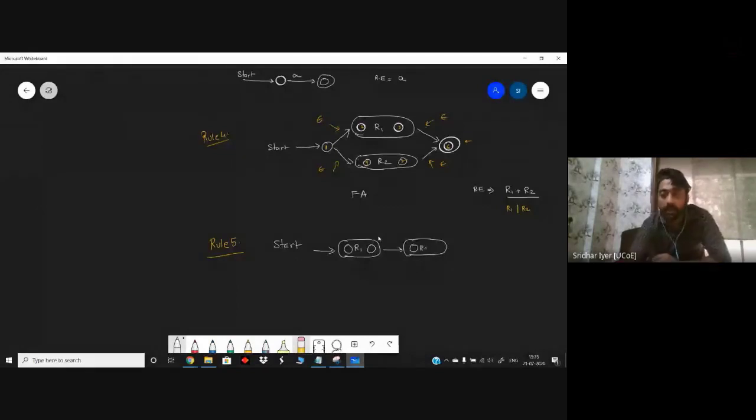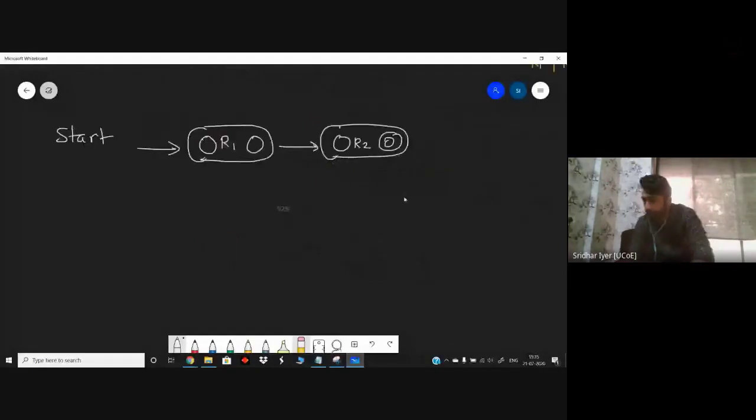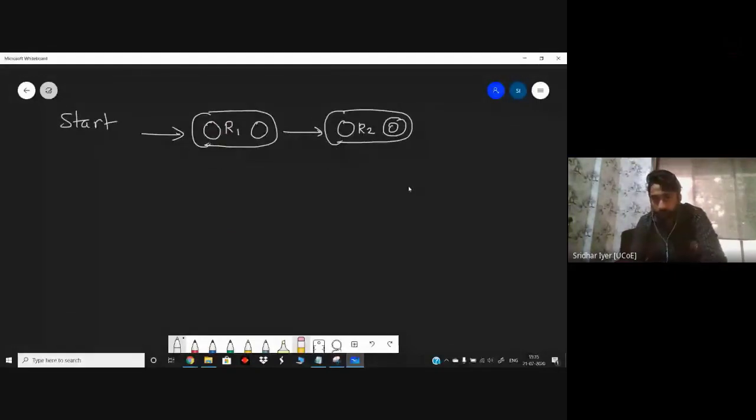Okay. Now have a look at this diagram and tell me what this RE corresponds to. This is again a similar sort of diagram we did yesterday. This is R1 dot R2, that is R1 followed by R2, or I can say it is R1 R2. Yes, correct? Both the things are correct. It is concatenation of R1 and R2.